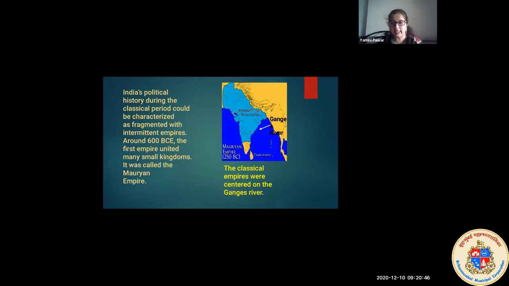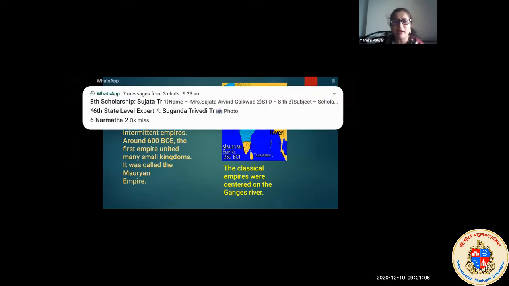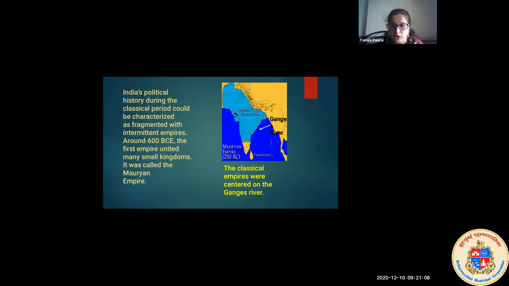So around 600 BCE, the first empire united many small kingdoms. Many small territories started coming under one rule. It was called the Mauryan Empire. This was a very big, wide change in history where many territories came under one rule. Children, on the right side, I have shown you a map that shows Ayodhya, Patliputra, and the Mauryan Empire in 250 BC. The classical empires were centered on the Ganges River, where I have shown the arrow.